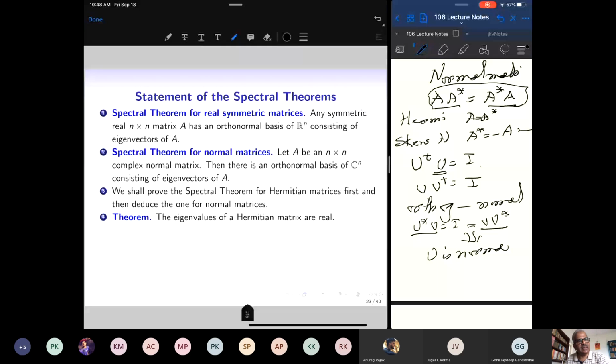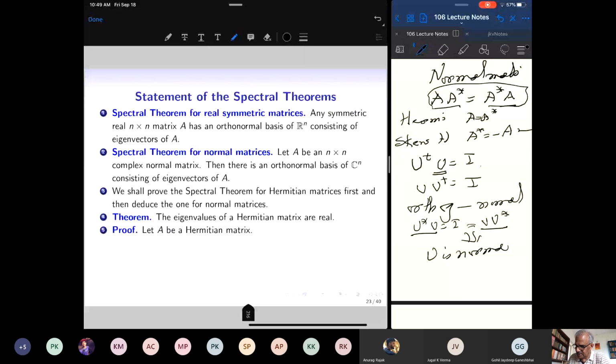So in particular, the eigenvalues of a real symmetric matrix are also real, because real symmetric matrices are Hermitian matrices. So we are at once proving that real symmetric matrices and Hermitian matrices have real eigenvalues. The proof is a little tricky, but it is short.